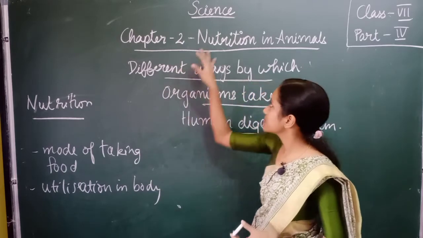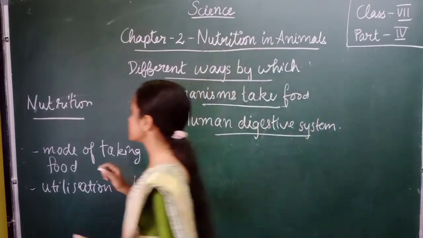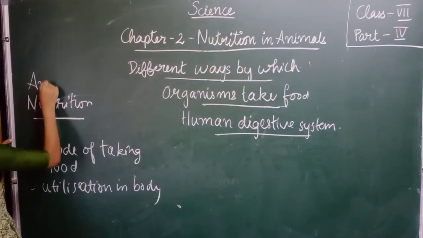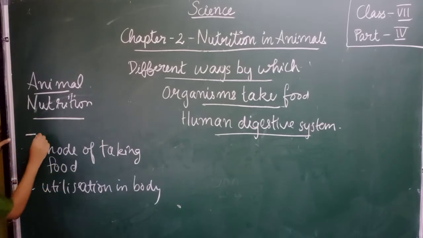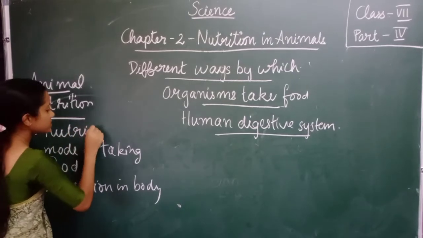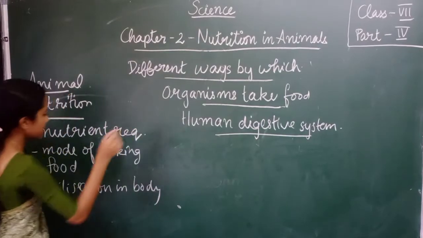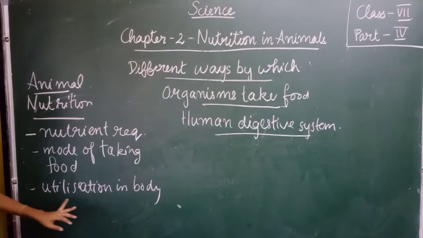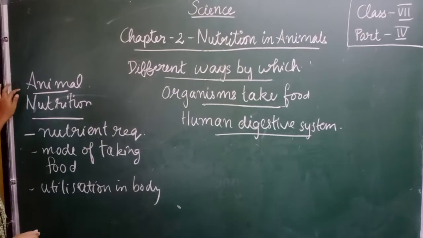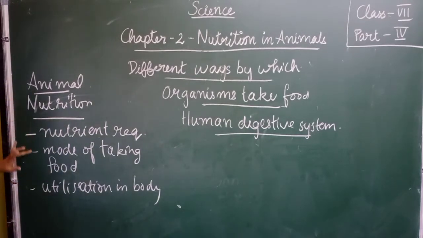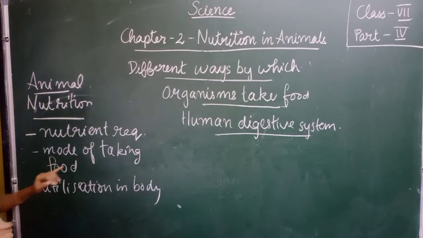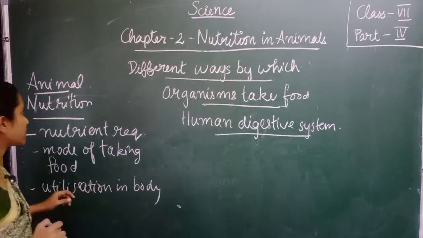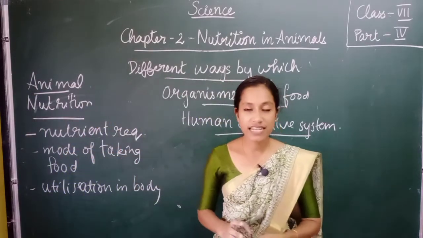Understood? Coming to animal nutrition, what does it mean? Animal nutrition also includes nutrient requirements, the mode of taking food and utilization in the body. So animal nutrition includes these 3 factors: the nutrient requirements, mode of taking food and the utilization in the body.